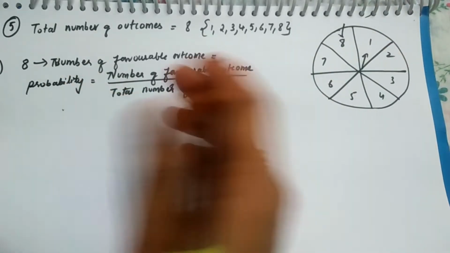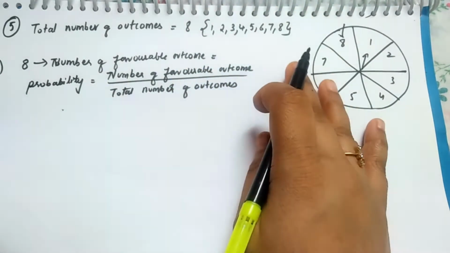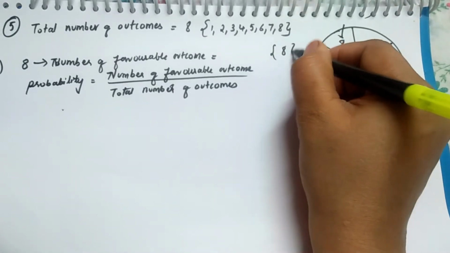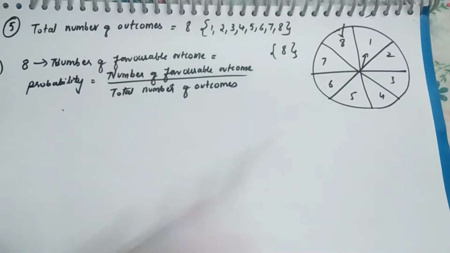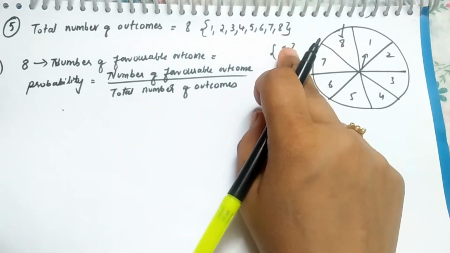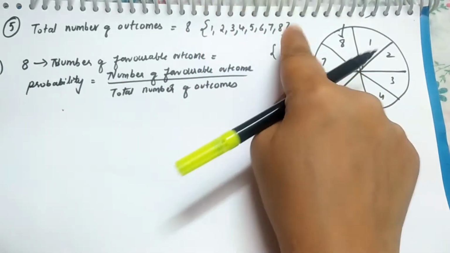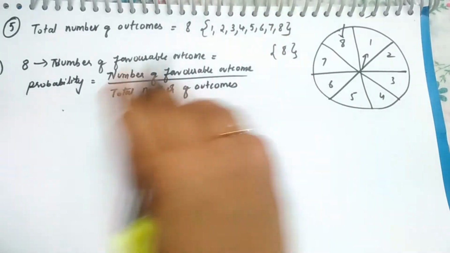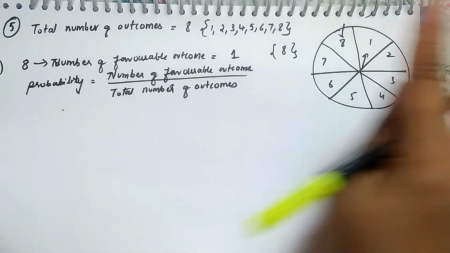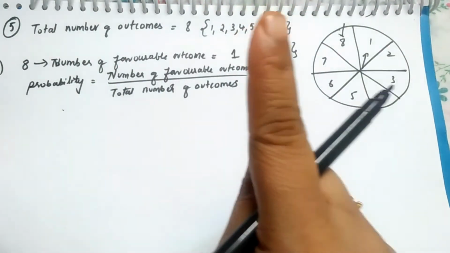So let's take the number of favorable outcomes. What is the number of favorable outcomes? By mistake, don't write 8. The number 8 is in this set, but how many such numbers are there in this set? The value is 8 but the number is 1, right? So the number of favorable outcomes is 1. 8 can come only once. It cannot come 8 times. When we are spinning it once, we get only one chance.